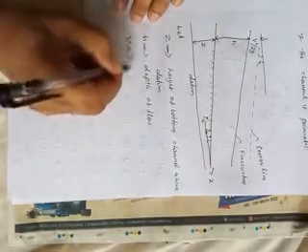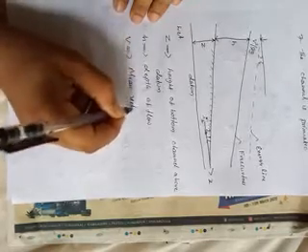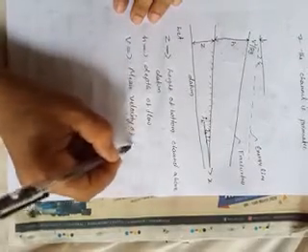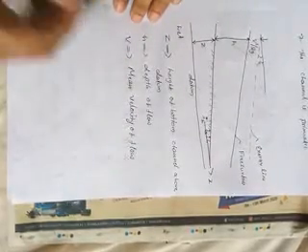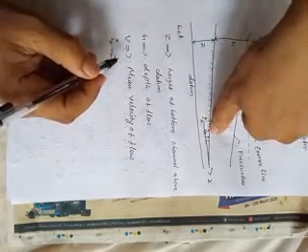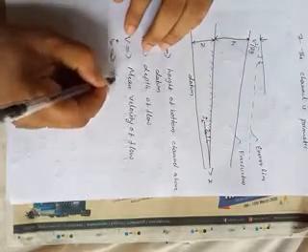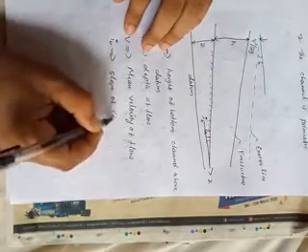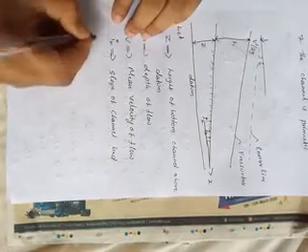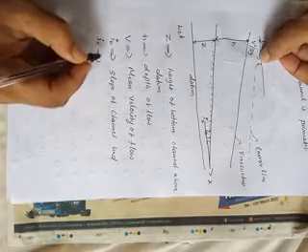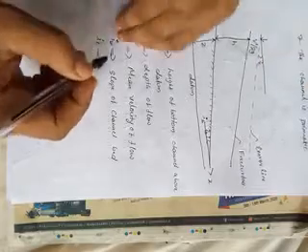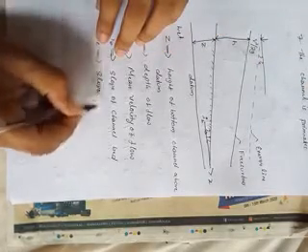Next, v is the mean velocity of flow. Next, i_b is the slope of the channel bed. And i_e is the slope of the energy line. See, this is the energy line, the slope of the energy line.